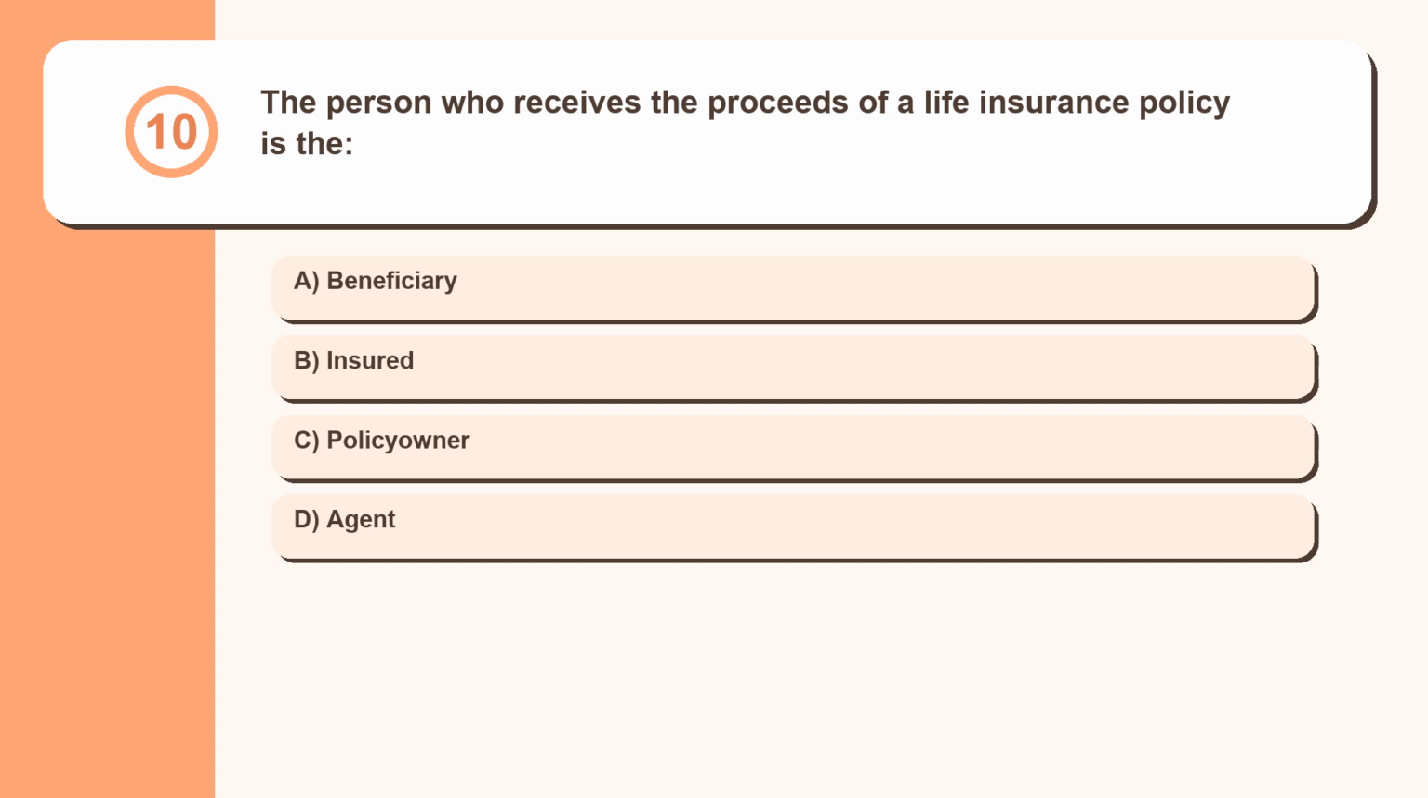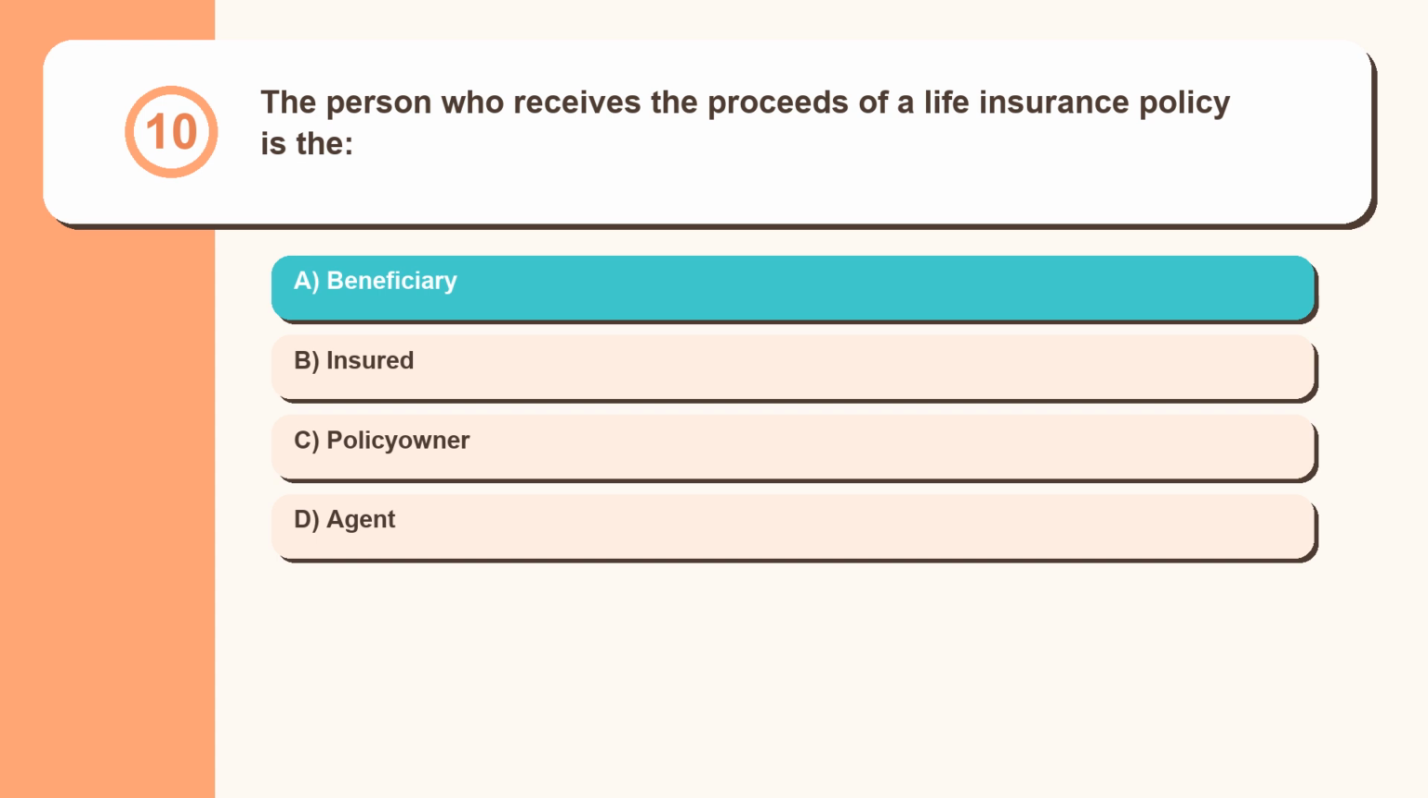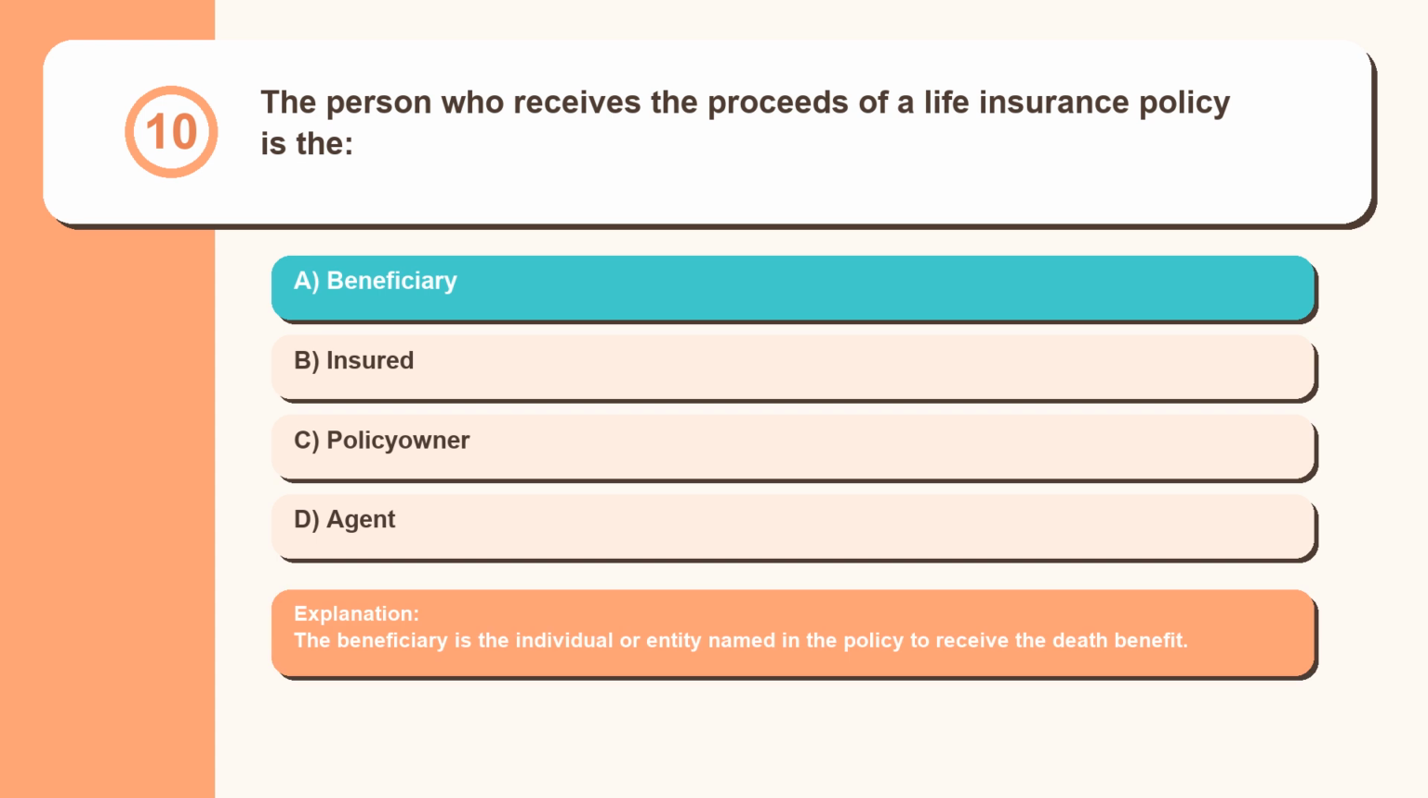Question 10. The person who receives the proceeds of a life insurance policy is the beneficiary, insured, policy owner, agent. The beneficiary is the individual or entity named in the policy to receive the death benefit.